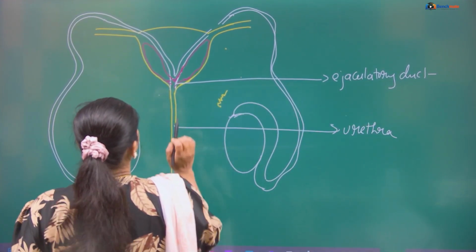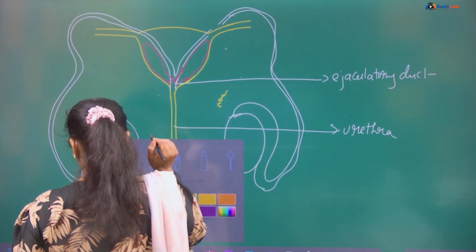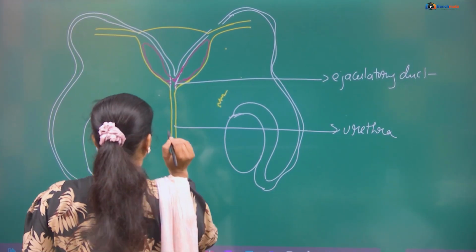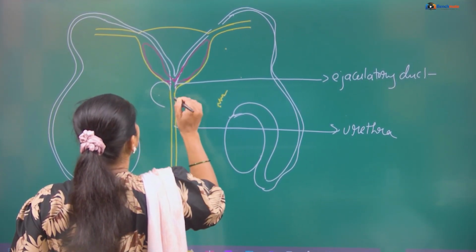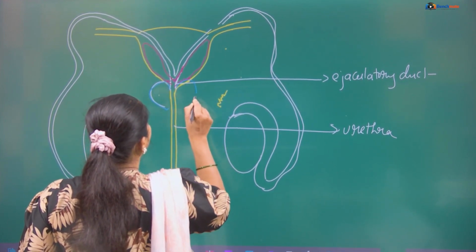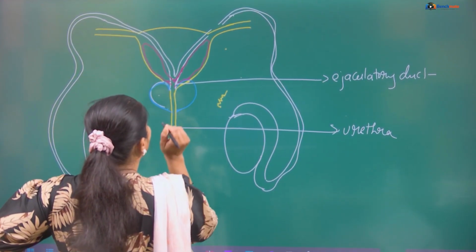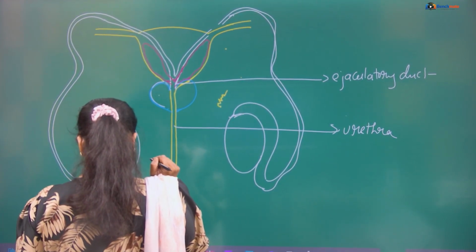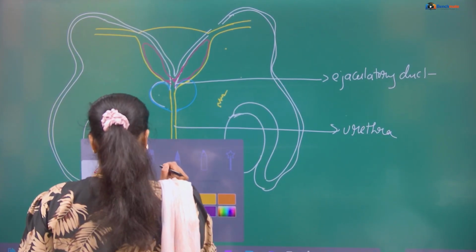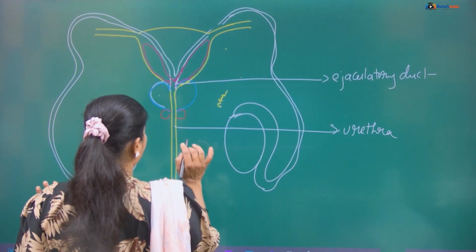Then further, what you have to do? You have to draw the glands. Here this is one prostate gland, then the bulbourethral gland. That's it.